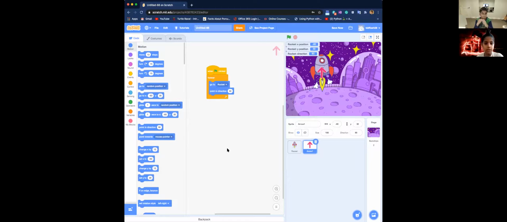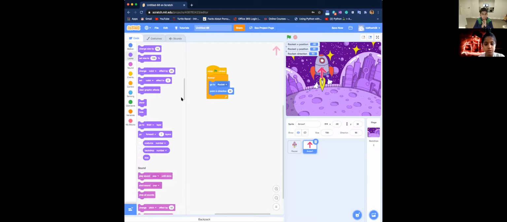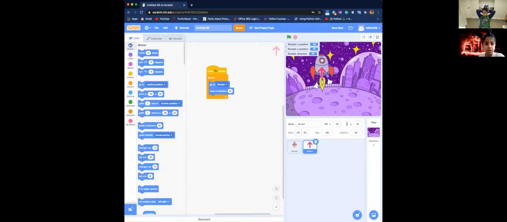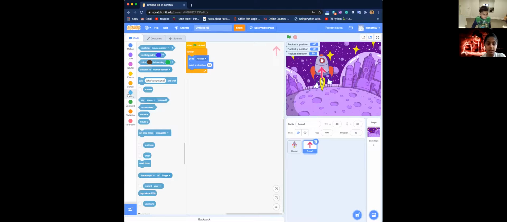Thanks. Okay. So right now, if you want to make the arrow point in the direction of the rocket, you can go on motion. You can get one of these blocks, point in direction, go to rocket, and then go on sensing.